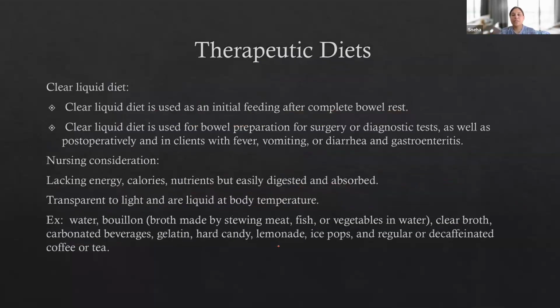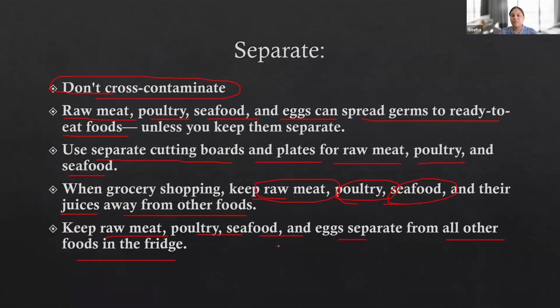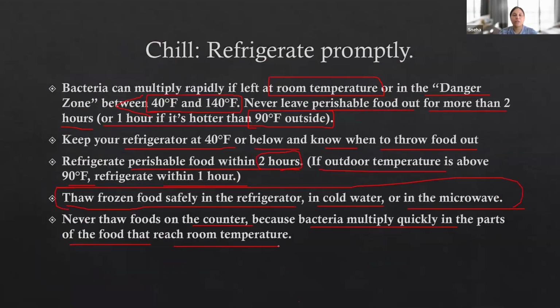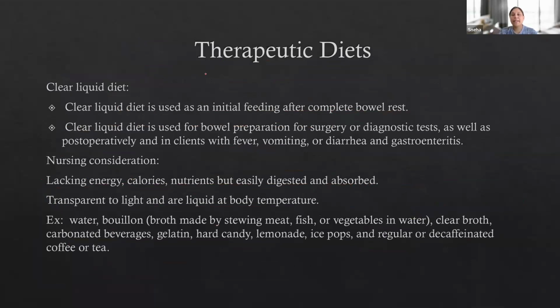Okay, so these are the principles that we discussed. And the first principle was about cleaning, that you have to wash your hands, vegetables, fruits, and everything. Okay, now we are going to talk about the types of diet.